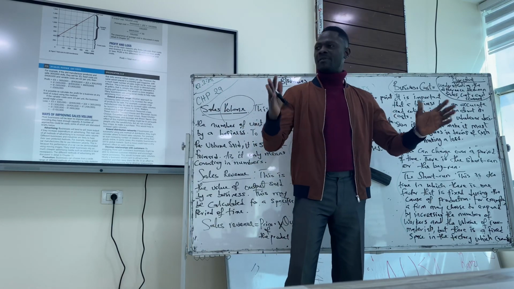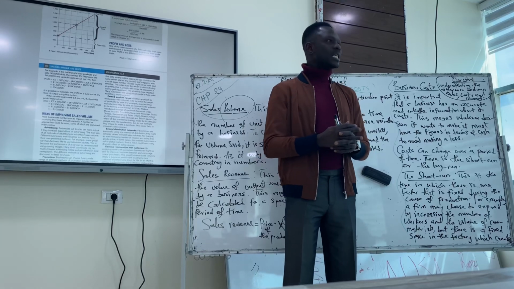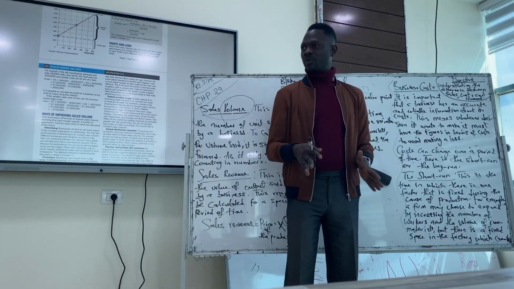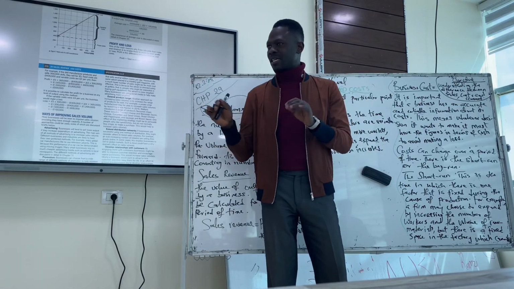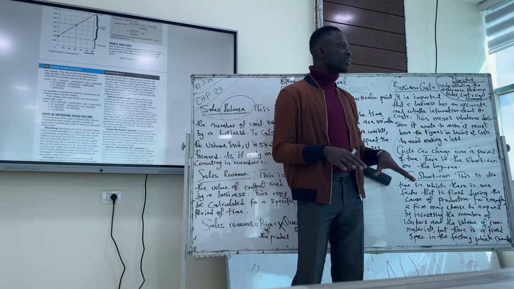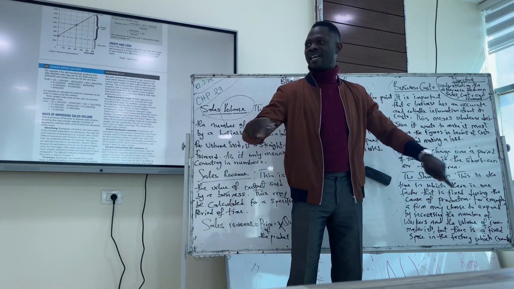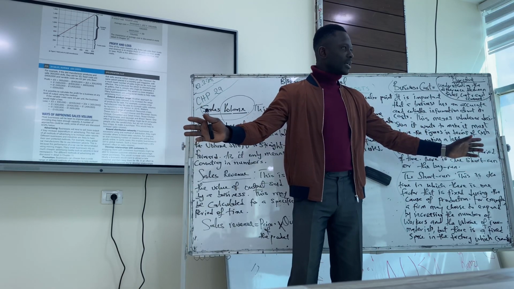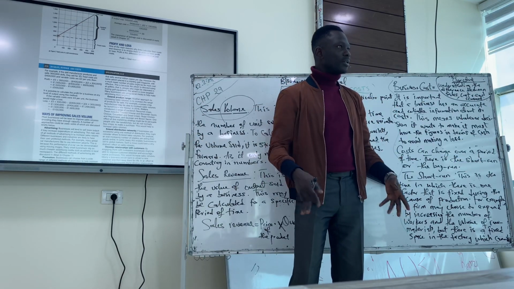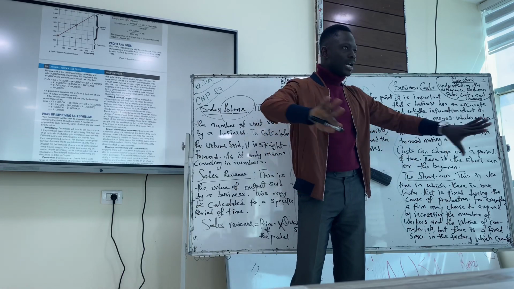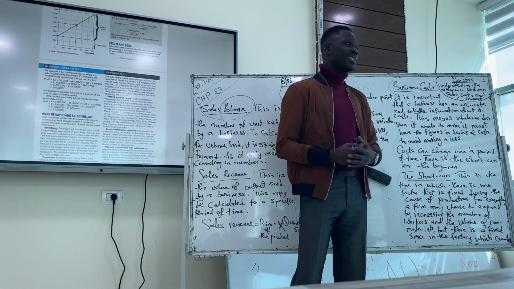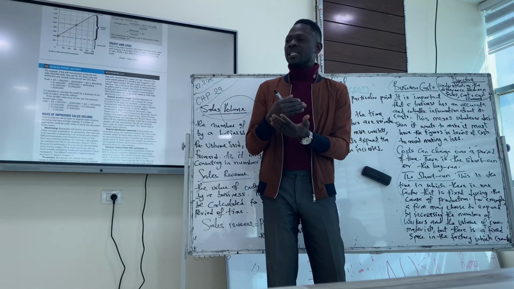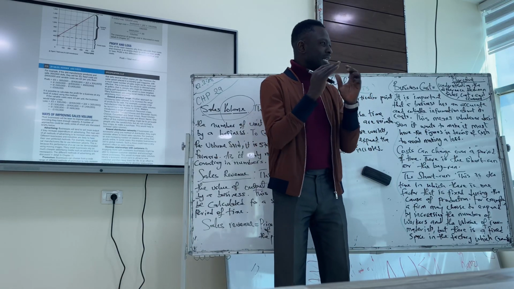For example, we have a business and we want to expand. We can expand and employ more workers right now. We can employ more teachers. The school can employ more teachers presently. But the school cannot increase its space within the short period of time. Can the school increase its space right now? No. Can it expand the space? No, because it's not possible. That means in the short run, there is a factor that is fixed.